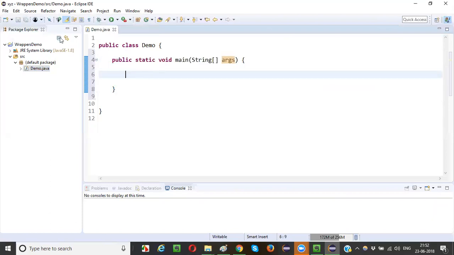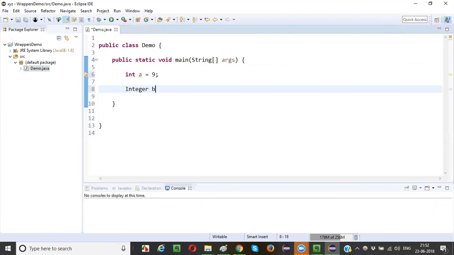I have to write the wrapper classes. So I need to demonstrate that, right? I will say int a is equal to some 9. And Integer b. If I have to convert this integer value into an object, I have to use the wrapper class called Integer, guys.